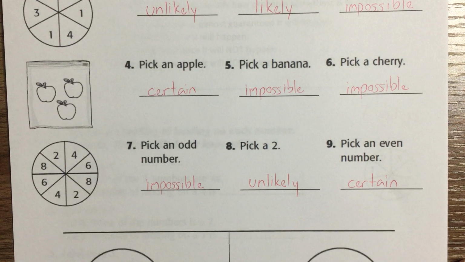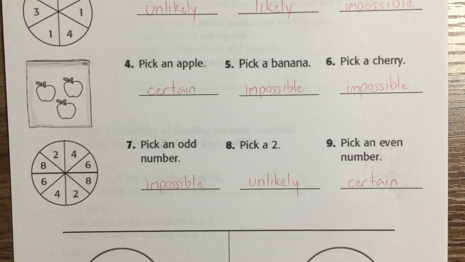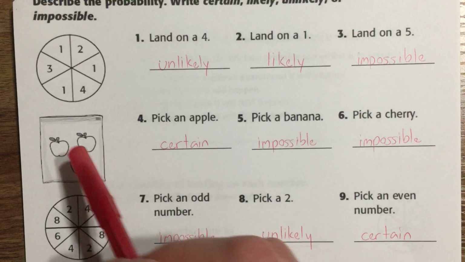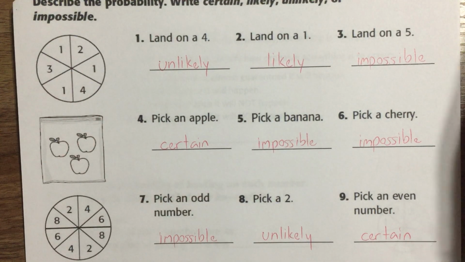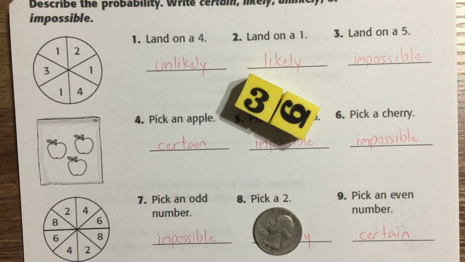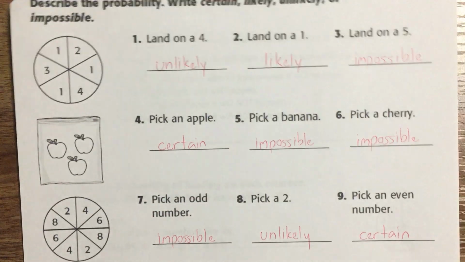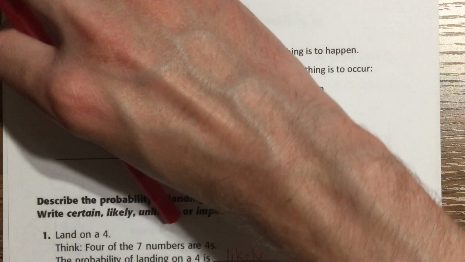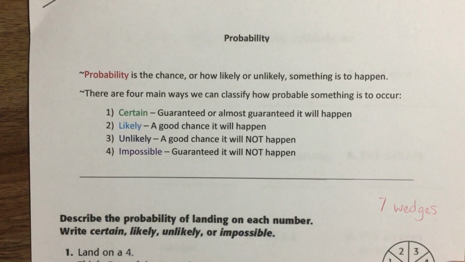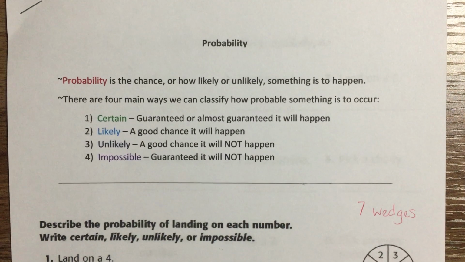All right. Well, hopefully that is making sense. Hopefully that makes a little bit of sense, more so than it did when you first started watching. But just remember, probability, that's just the chance of something happening. Whether it's picking something out of a bag, or spinning a spinner, rolling dice, flipping a coin, whatever it happens to be, it's just the chance of something happening. So don't let that word scare you. Don't let all of these fancy things that we looked at today scare you. It's not as bad as what it looks. So hopefully you learned something new. Hopefully you're feeling more confident about probability than you did before this video.